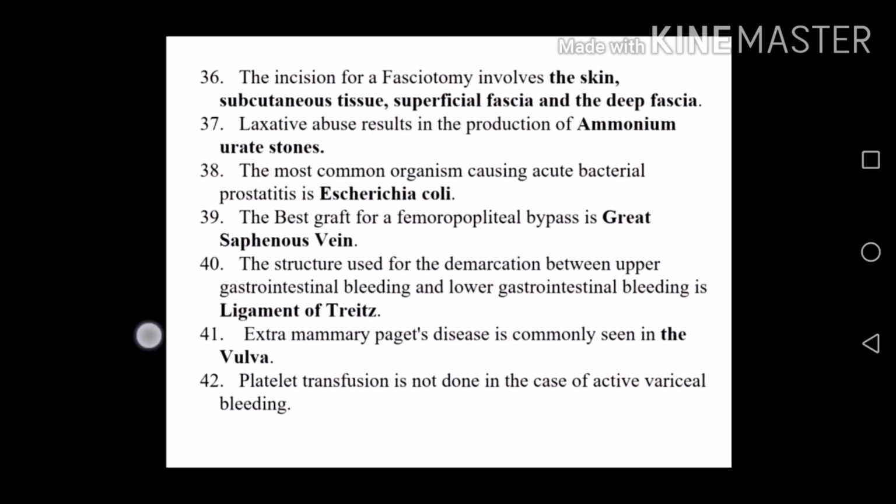The incision for a fasciotomy involves the skin, subcutaneous tissue, superficial fascia, and deep fascia. Laxative abuse results in the production of ammonium urate stones. The most common organism causing acute bacterial prostatitis is Escherichia coli. The best graft for a femoropopliteal bypass is great saphenous vein.